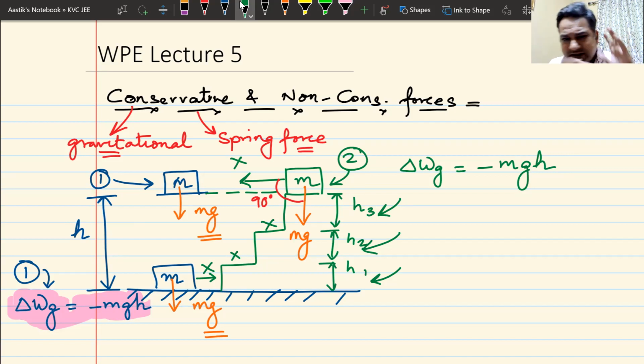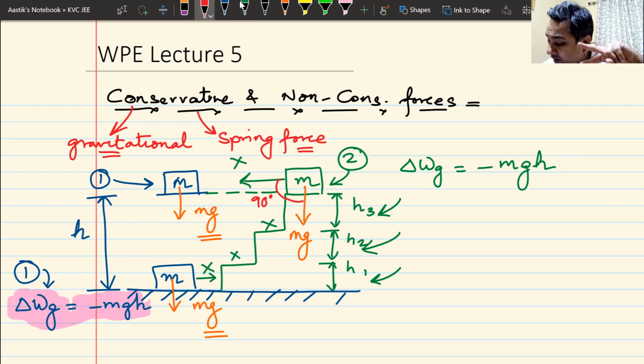If I'm going to take this block from A to B, from the lowest point to the highest point, in any path, the work done is always going to come same. It will never change. Work done by this force, which is gravitational force, will always come same. It only depends on two factors.